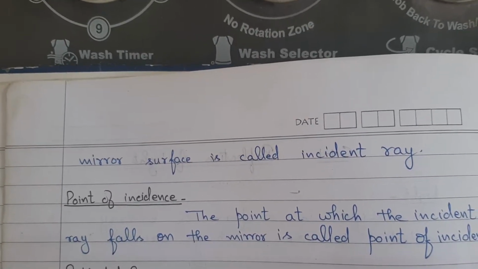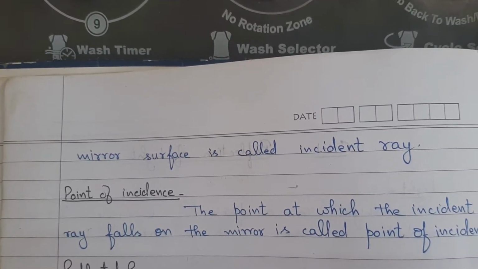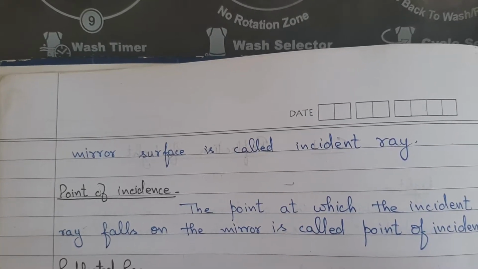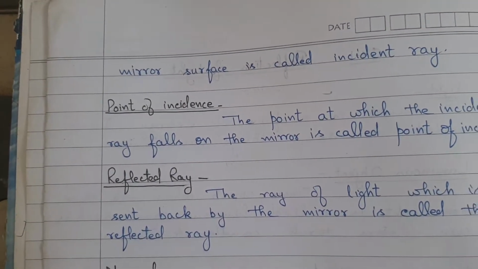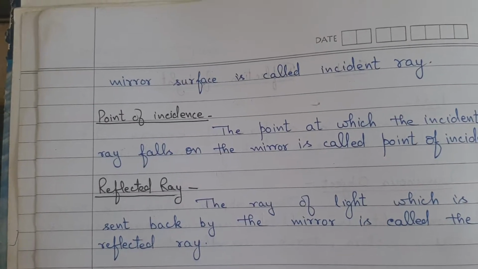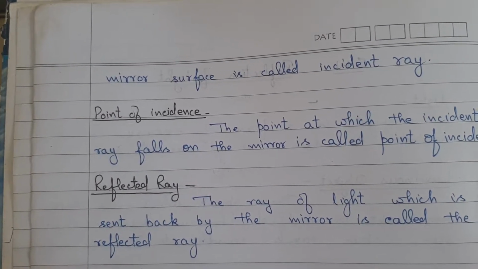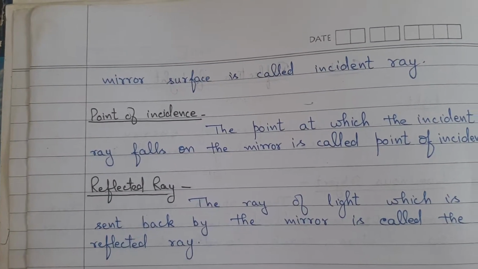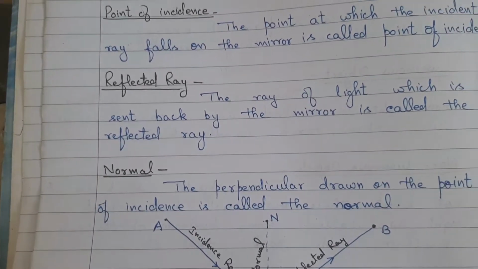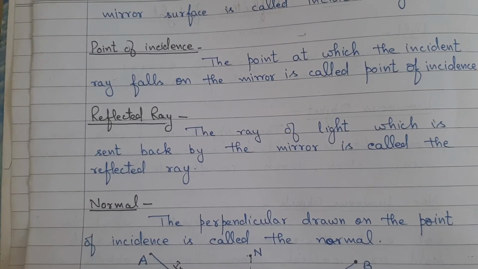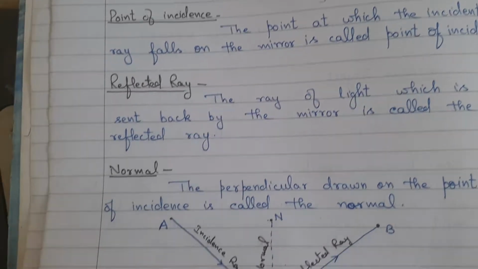Point of incidence. The point at which the incident ray falls on the mirror is called point of incidence. Reflected ray. The ray of light which is sent back by the mirror is called the reflected ray. Normal. The perpendicular drawn at the point of incidence is called the normal.